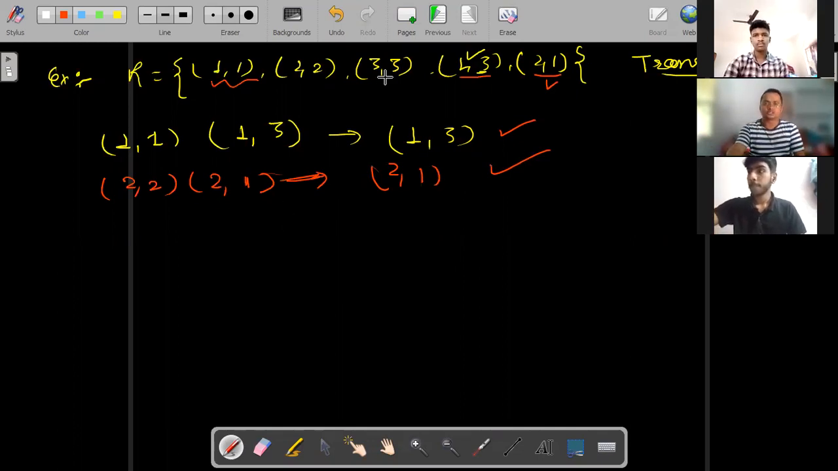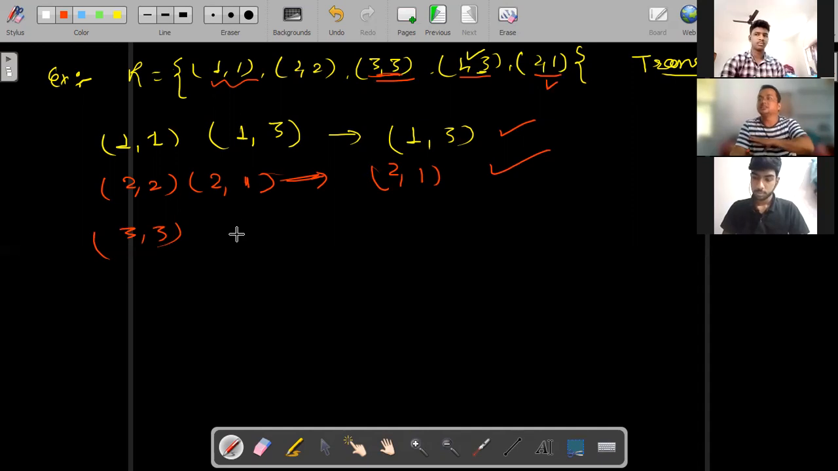Now you have to check this one. 3, 3. You have to see that element which is starting from 3. Is there any element? No. So 3, 3 is there. Is there any element in the relation which is starting from 3? There is no pair. Means there is no such element, right? If it is not there, it's okay, no problem. Need not worry. Understood my point? Then you just move ahead.